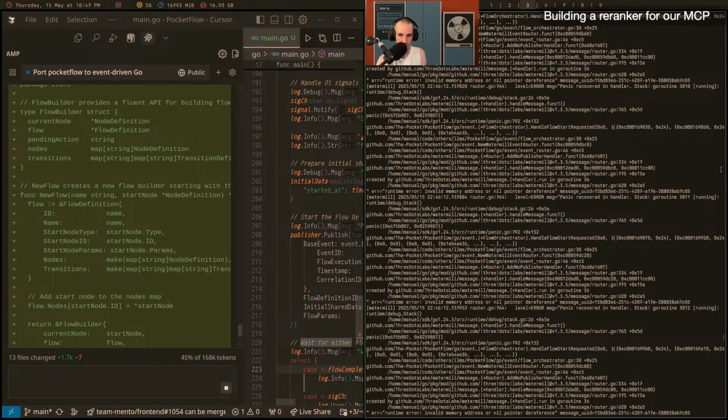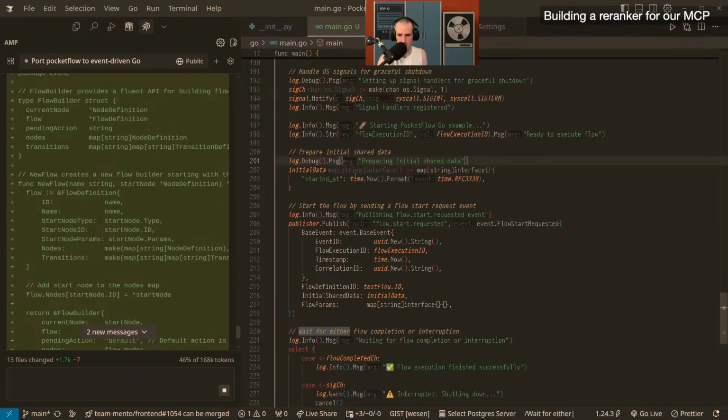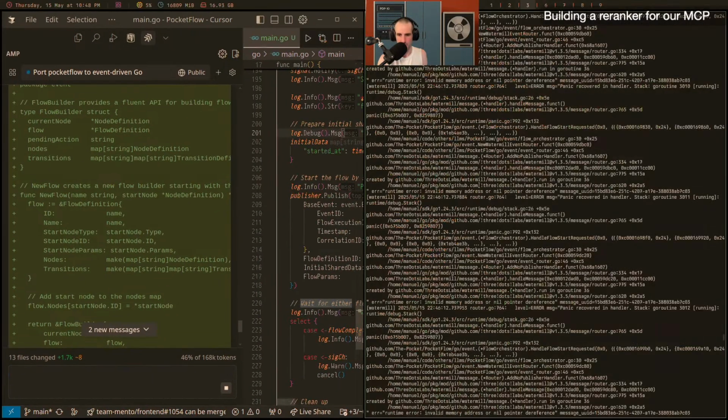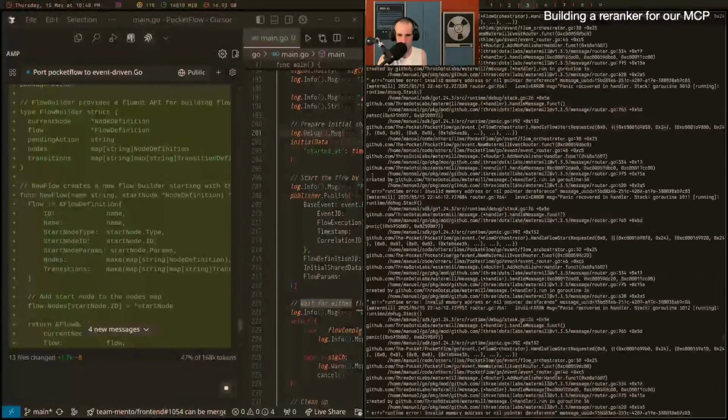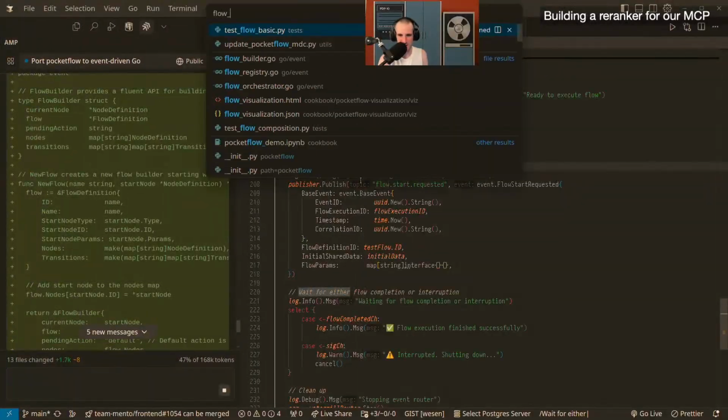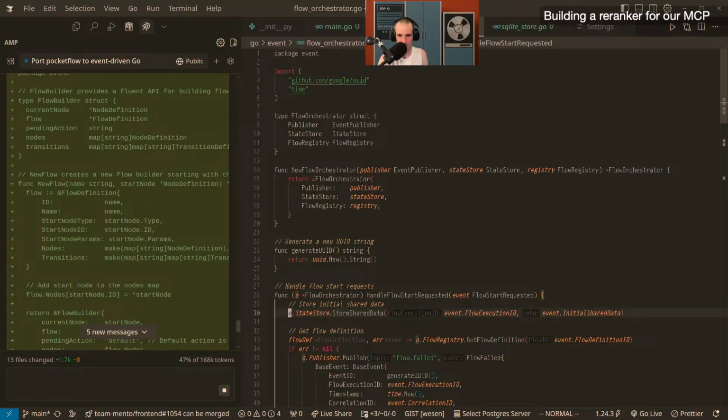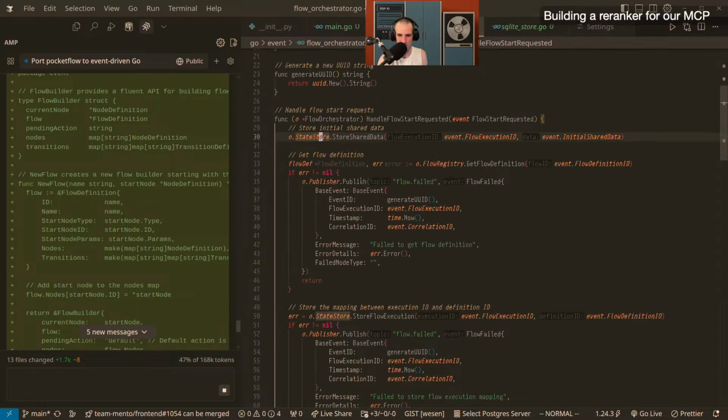On the other hand, figuring out a crash, because maybe we initialized Watermill in the wrong way or something like that, is going to be painful. Did it struggle with Watermill quite a bit? Actually, I don't know. But figuring this one out is potentially something I don't want to get into here. So it's flow orchestrator line 30. See, my ADHD is too bad. I thought line 30 was the storage, the store shared data. So it's possible that the store is not good.